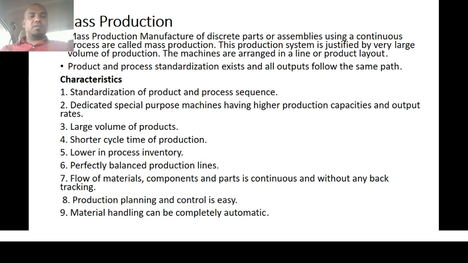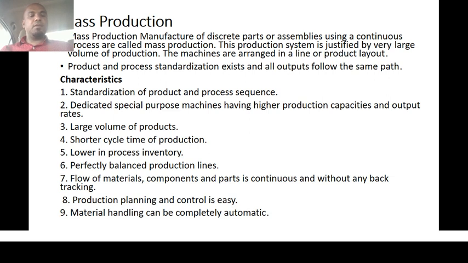Fifth is lower process inventory. Here the process inventories will be very low because the production continuously moves from machine one to the last machine. Sixth one is a perfectly balanced production line. Here the production line will be pre-planned, already designed by production management based on the requirements of the machinery and the different factors required for the production process. That's why it is a balanced production line.